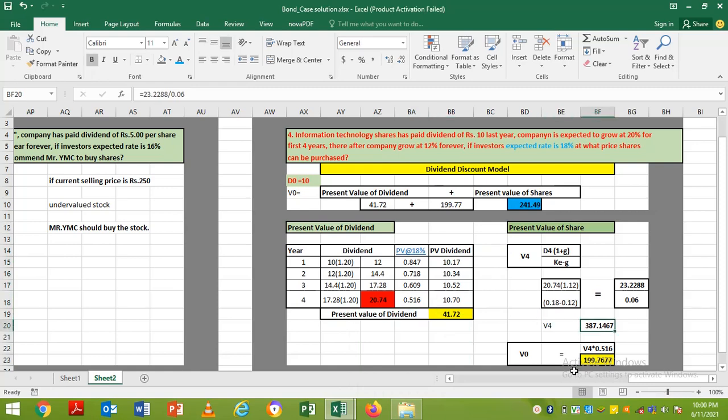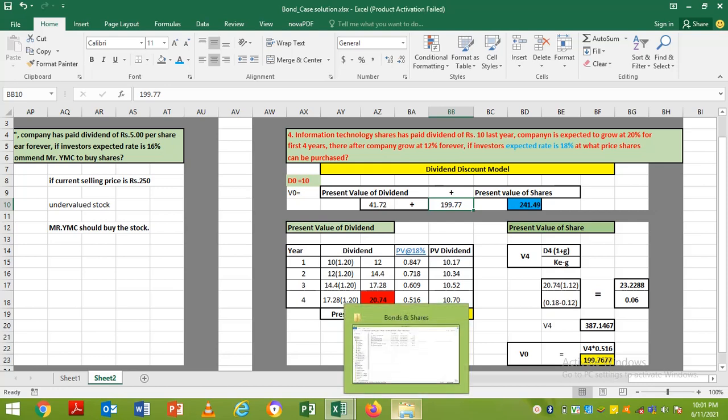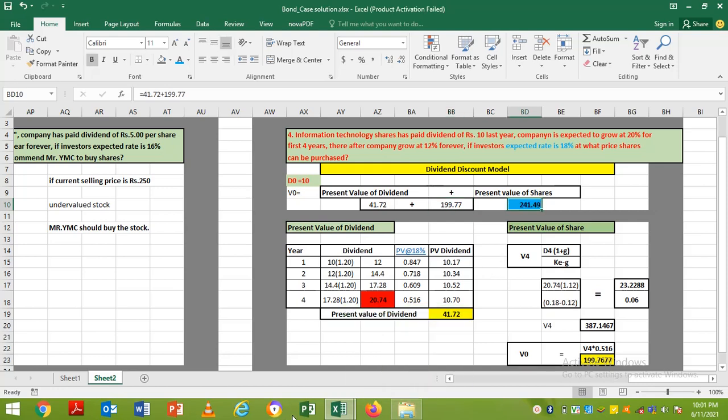So this is 387 multiplied by the fourth year factor, which is 0.516. It will give you the value at year 0, and that comes to 199.77. Now we have the present value of share also. By adding the present value of dividend 41.72 and 199.77, which is the present value of share, the intrinsic value of the information technology stock is 241.49.